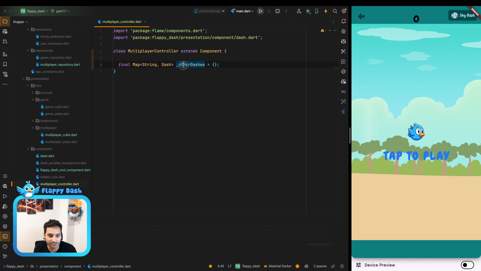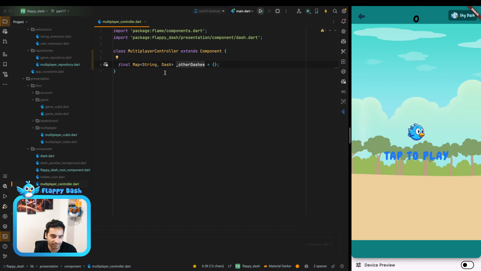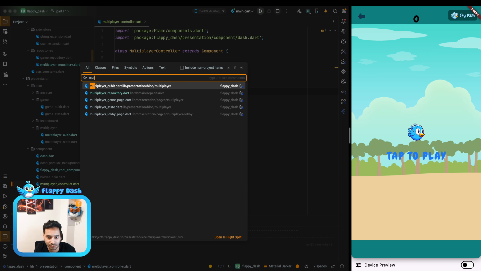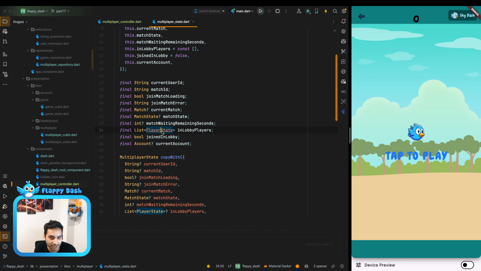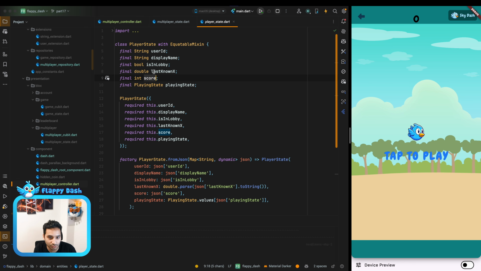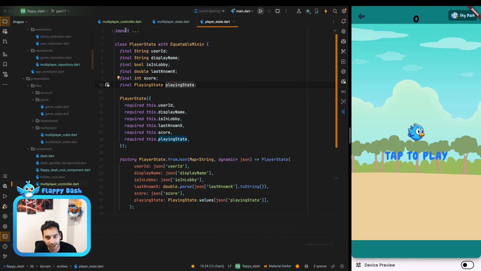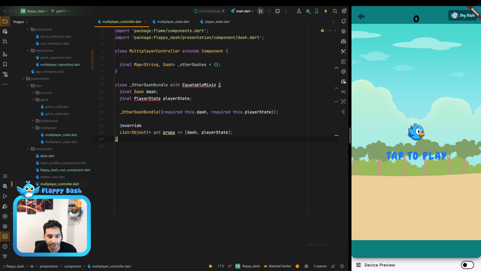So this way we can keep track of all the dashes that we have in the game. And by the way, instead of storing dash, let's store a wrapper around dash and also the player state that we have in the multiplayer state. As you remember, in here we have player state. So here we have the score, we have the last known X, we have is in lobby and playing state that is important for our multiplayer game. So let's create a wrapper around them.